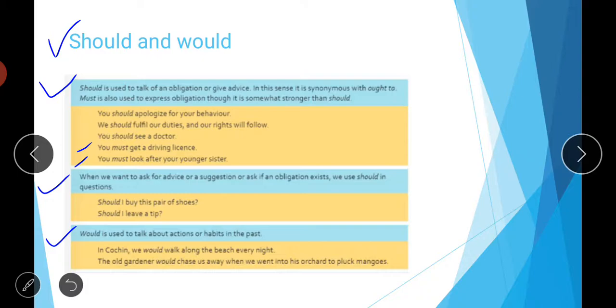Then third, would is used to talk about actions or habits in the past. So in Cochin, we would walk along the beach every night, and the old gardener would chase us away when we went into the orchard to pluck mangoes. So this word would here is used to talk about past habits or past actions. See, in Cochin, we would walk along the beach every night, that is, when we were in Cochin, we used to walk every night along the beach. So like this, would is used to talk about actions or habits that happened in the past. I hope it's clear to you.